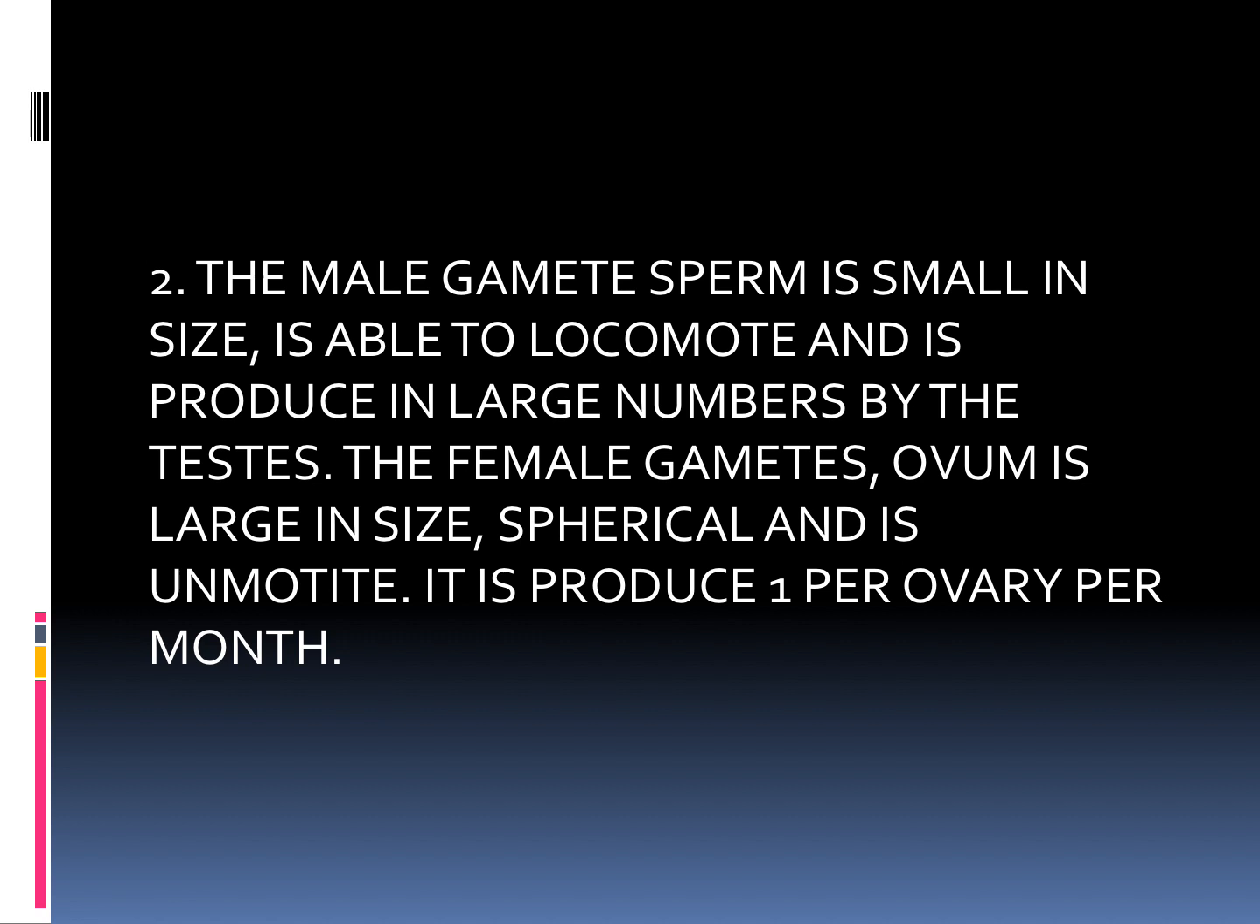The male gamete, sperm, is small in size. It is able to locomote and is produced in large numbers by the testes. The female gamete, ovum, is large in size, spherical and is unmotile. It is produced one per ovary per month.